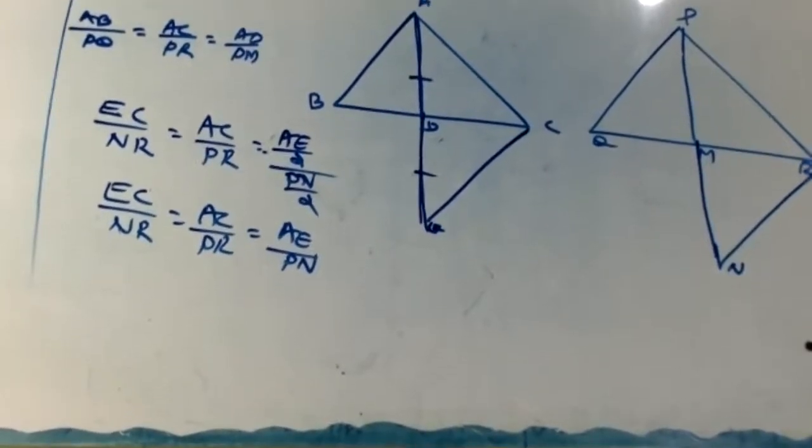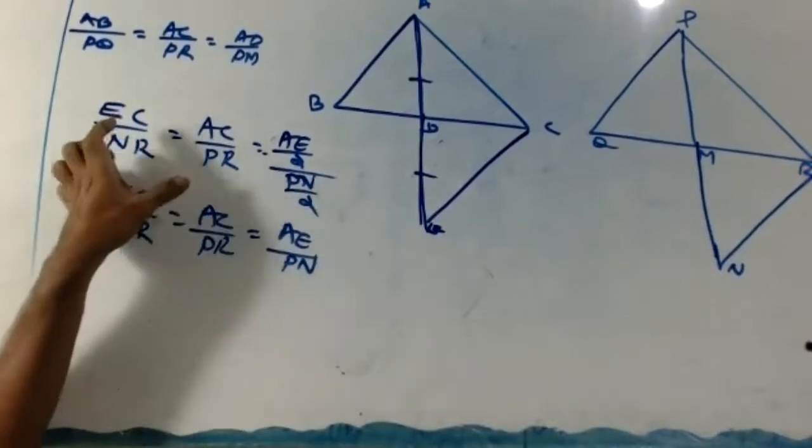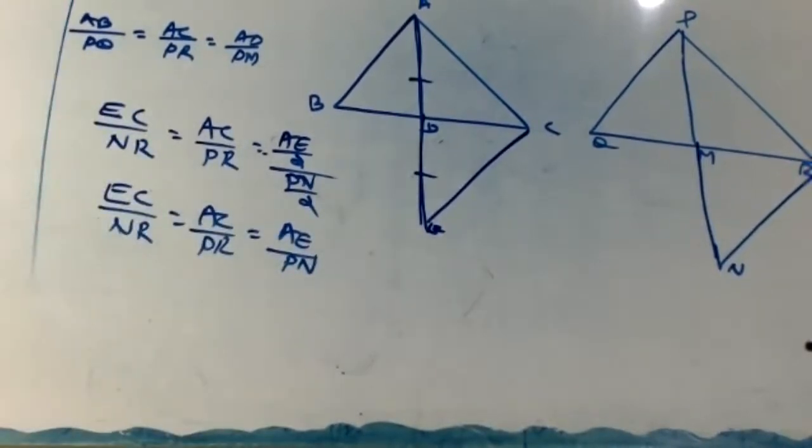In bracket, write reason: AB equal to EC, PQ equal to NR, proved. Then AE by 2 equal to AD, and PN by 2 equal to PM, by construction.